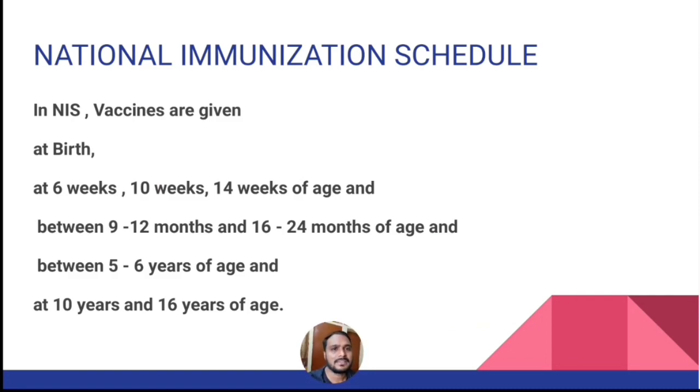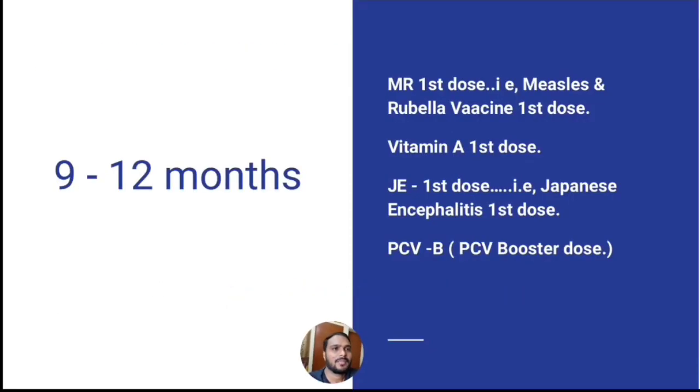Next coming to the vaccines that are given between 9 to 12 months of age. They are MR first dose, that means measles and rubella vaccine first dose, and vitamin A first dose, JE first dose, that is Japanese encephalitis first dose, and PCV-B, that is pneumococcal vaccine booster dose.